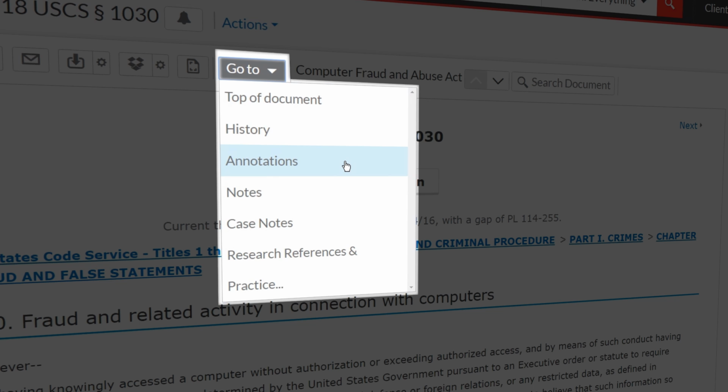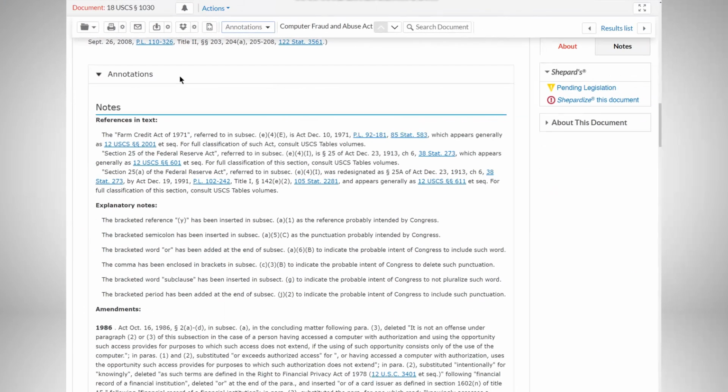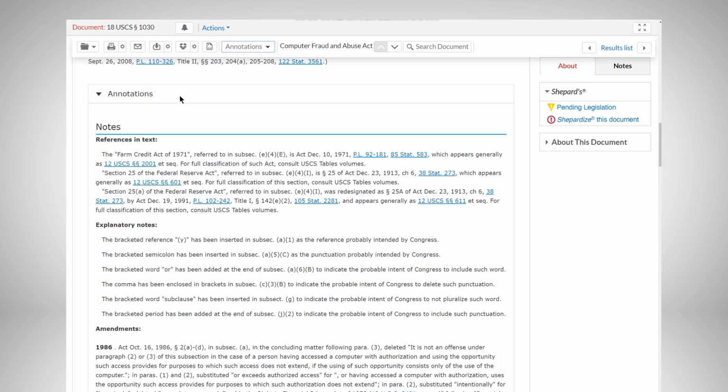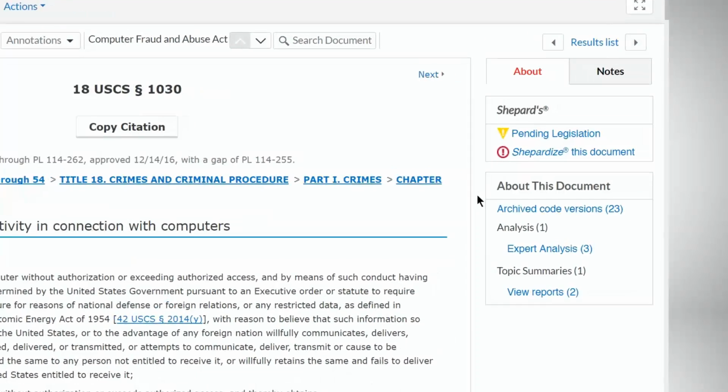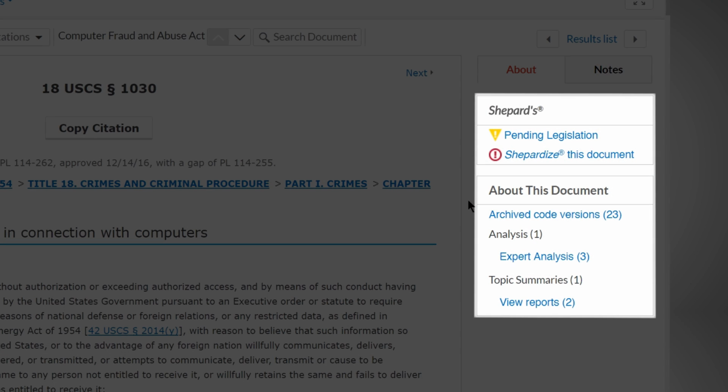Annotations are a great way to get additional information about the statute outside of the plain language. Select the expanding arrow to open up the wealth of information available if it is not already expanded. Additionally, the Shepard's Preview and About This Document provide links to the Shepard's Report for this statute, pending legislation, emerging issues analysis, and topic summary reports.